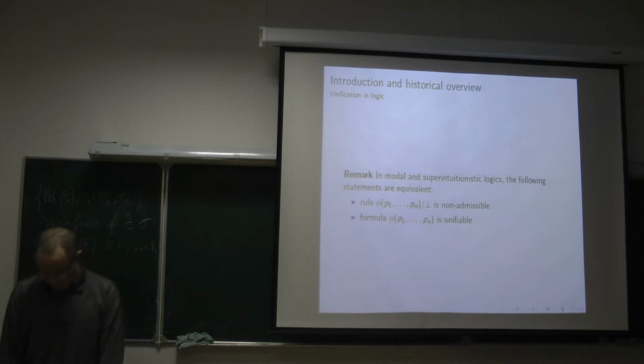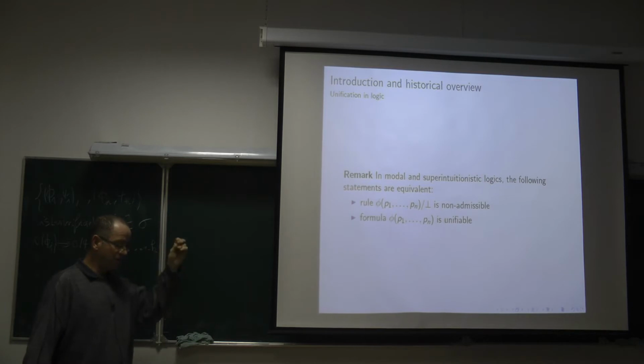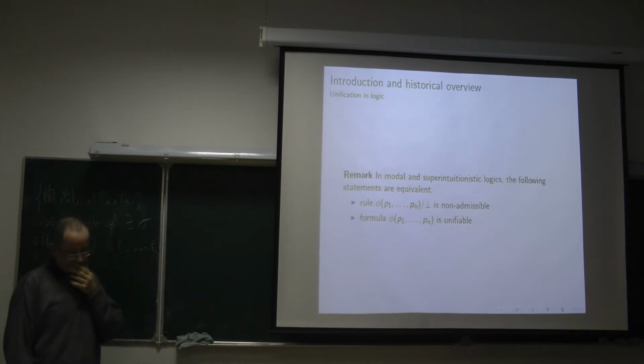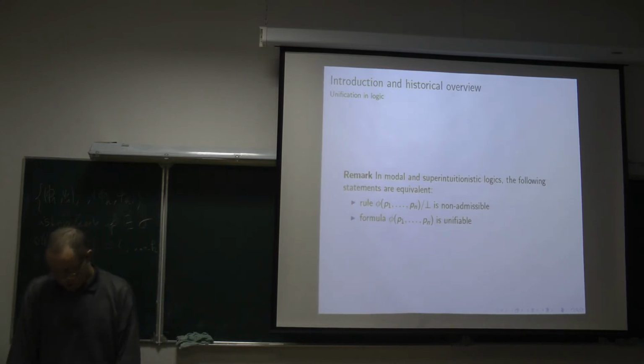There is one remark that should be made here. If a logic L is included in a logic L prime, and if a formula phi is unifiable in L, then of course it is unifiable in L prime, because every formula which belongs to L belongs to L prime. But it is not the same for admissibility. If a rule is admissible for L, and the logic L is included in the logic L prime, of course, it does not imply that the rule is also admissible in L prime.